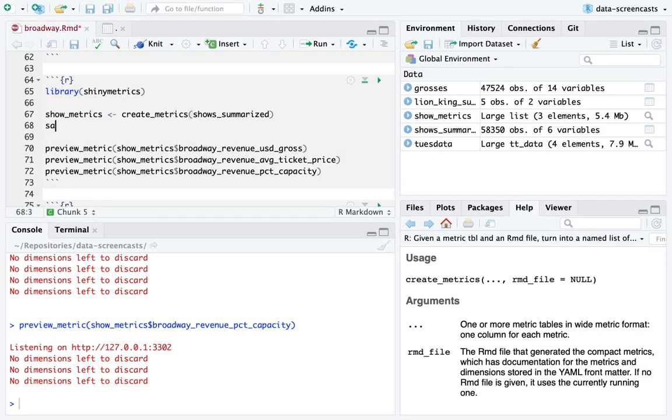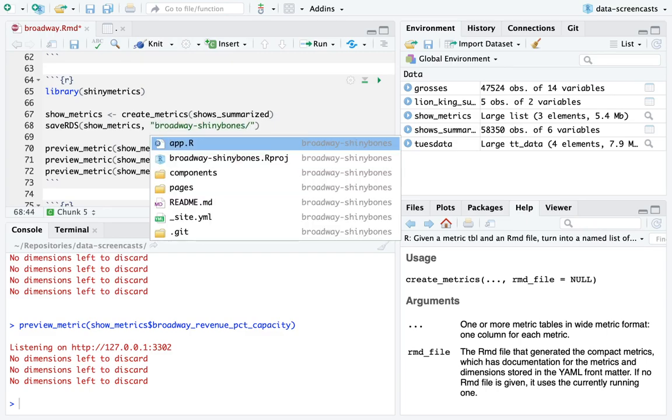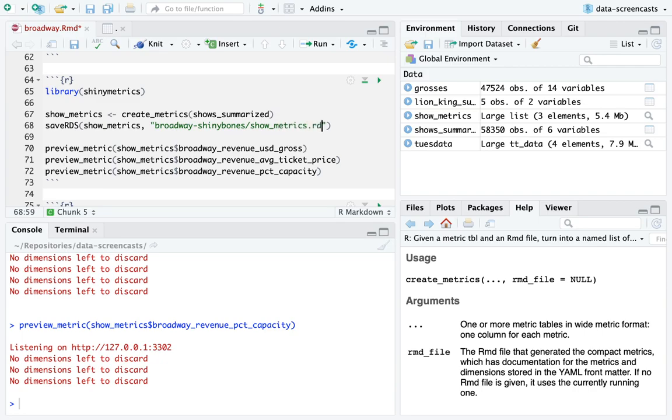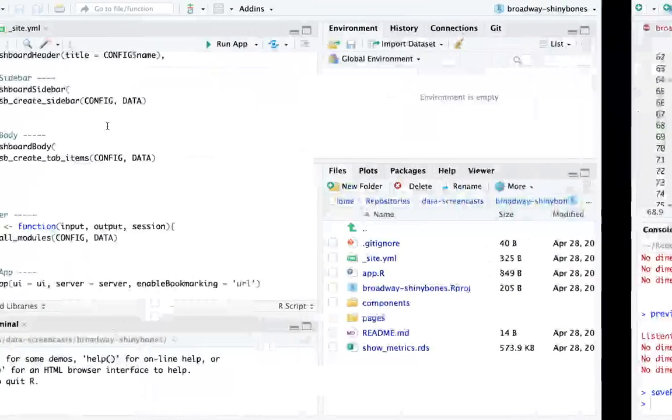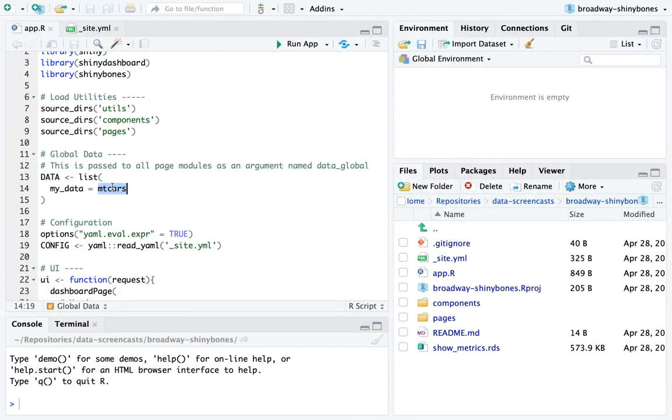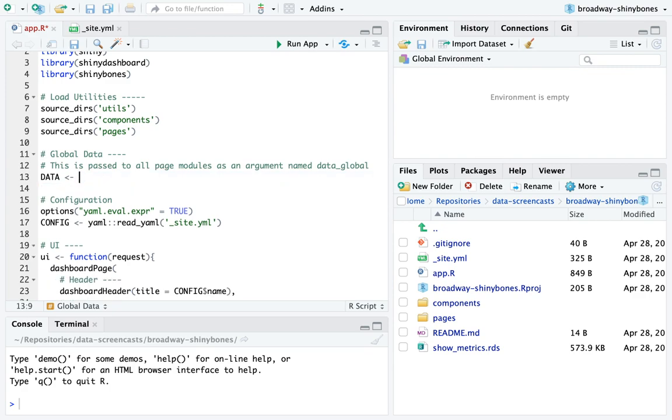So what I'm going to do is I'm actually going to save this. We could save this in a lot of different ways. I'm just going to saveRDS this to the file Broadway shiny bones slash show metrics dot RDS. I'm saving this to an RDS file, which allows me in this app to load it in as the data.